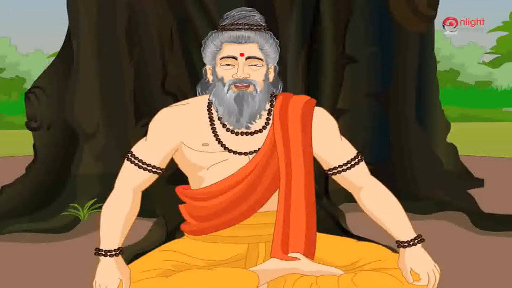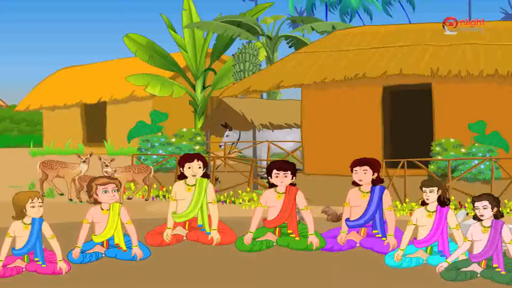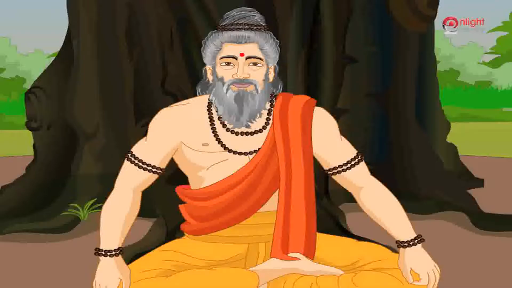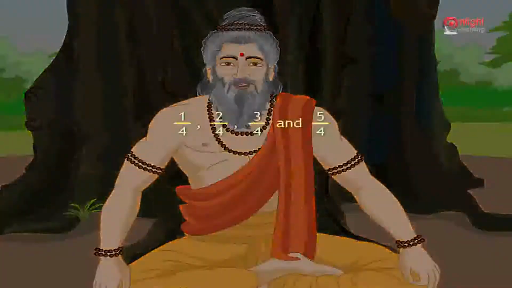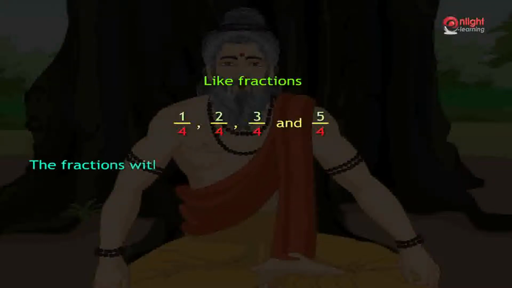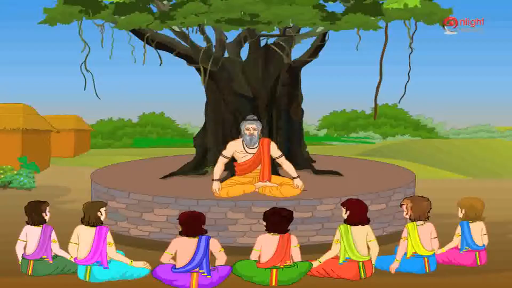Children, what are the denominators of these fractions? Guruji, all the fractions have the same denominator 4. Yes, all the fractions have 4 as denominator. Such fractions are called like fractions. That is, the fractions with the same denominators are called like fractions.